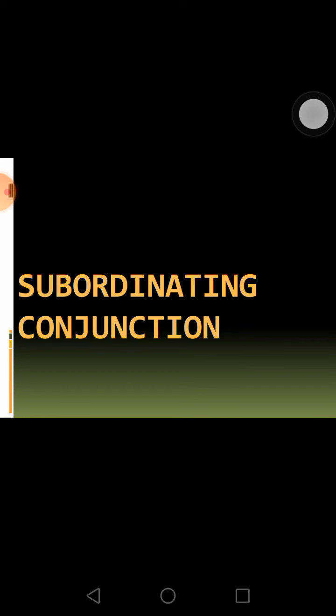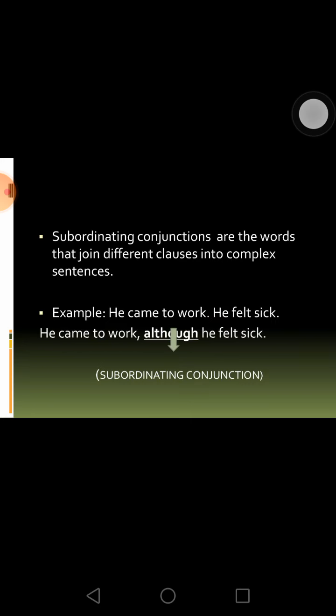Today's topic, subordinating conjunction. What is subordinating conjunction? Subordinating conjunctions are the words that join different clauses into complex sentences.